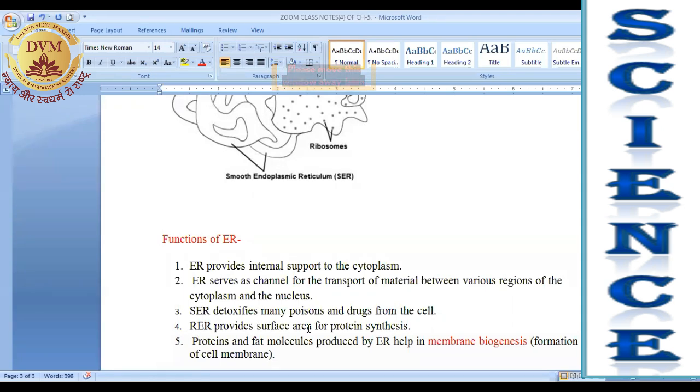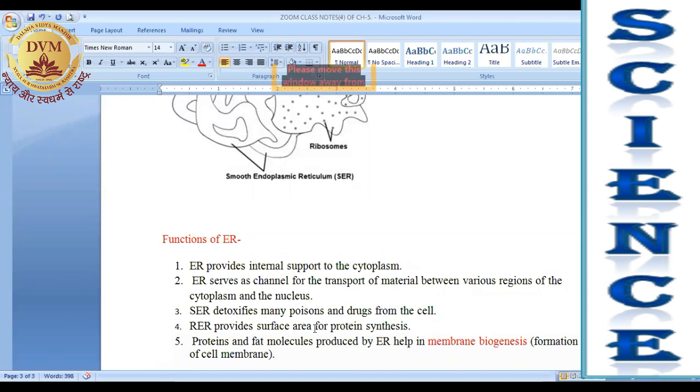RER provides surface area for protein synthesis. Here please note down that ribosomes are attached on ER, right? And the main function of ribosome is protein synthesis. Protein synthesis means to make the proteins for the cell. So ribosomes make the protein, but these ribosomes are present on the surface of ER, right? They are present on the surface of ER.